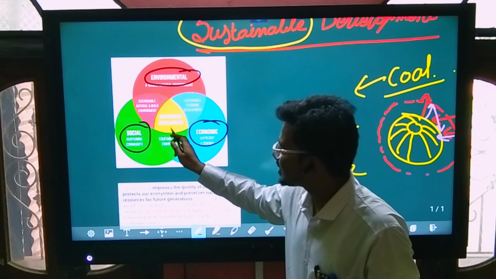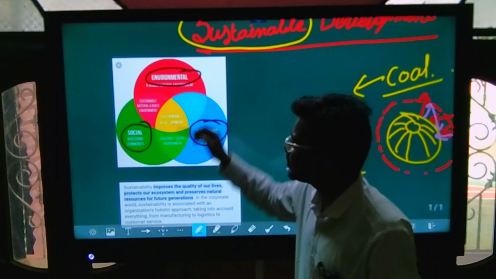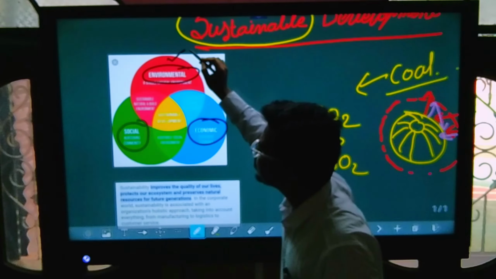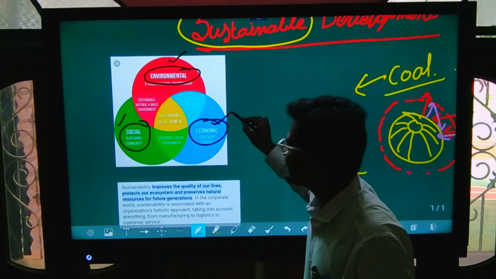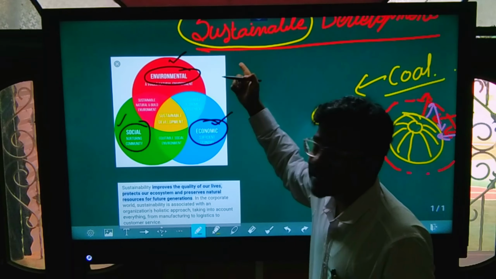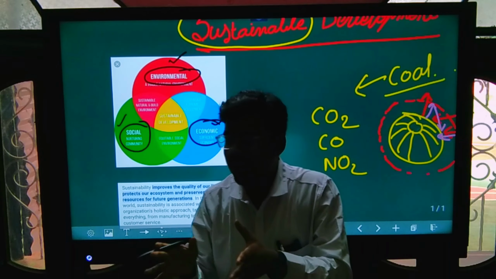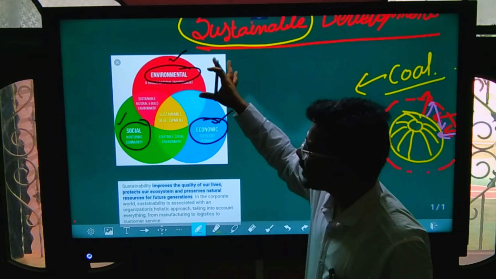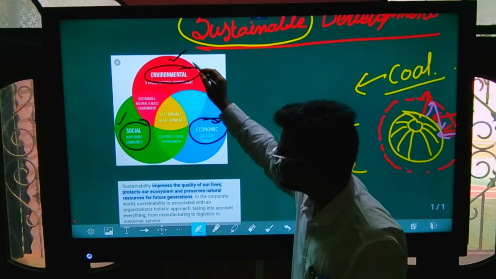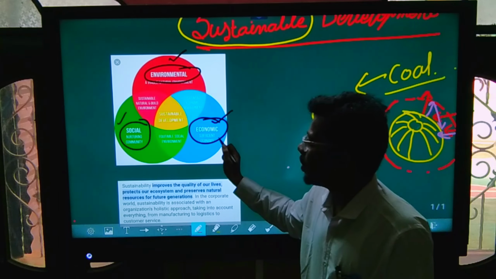When we do sustainable development, we must ensure that the environment is not depleting, and the social and economic things are growing. Sustainable development does not mean that we will not use the resources. We have to make a balance between environment, social and economics.